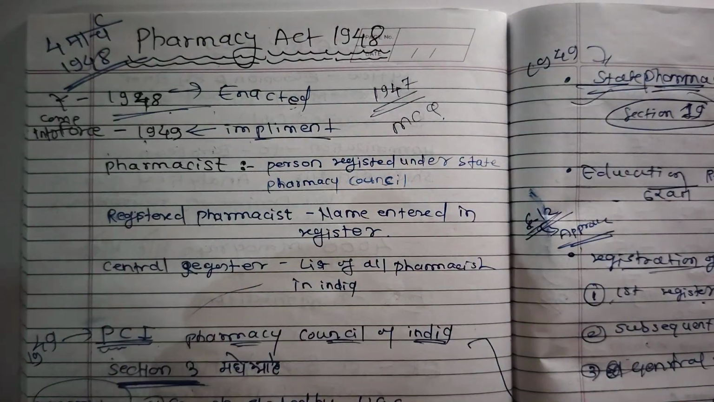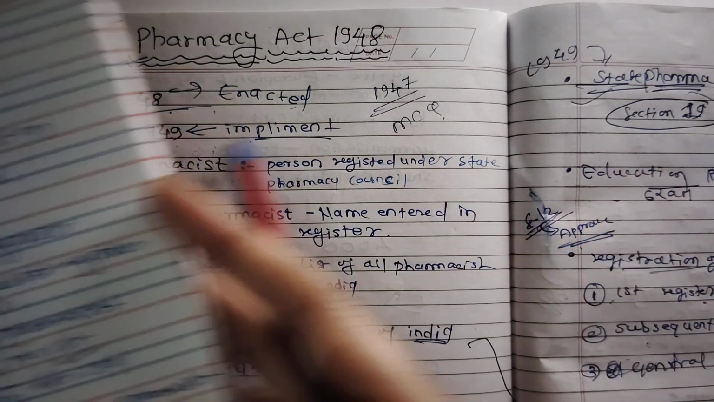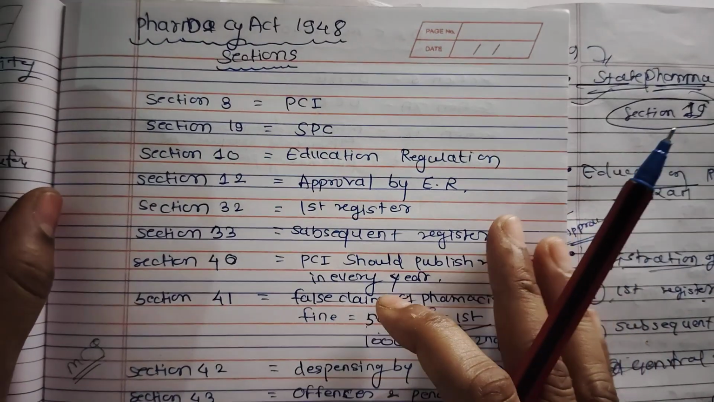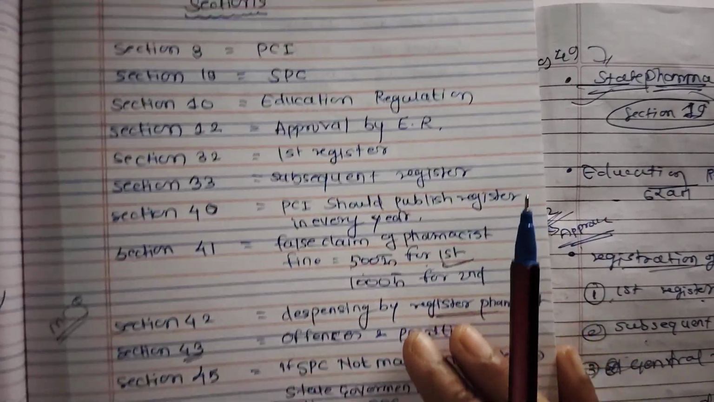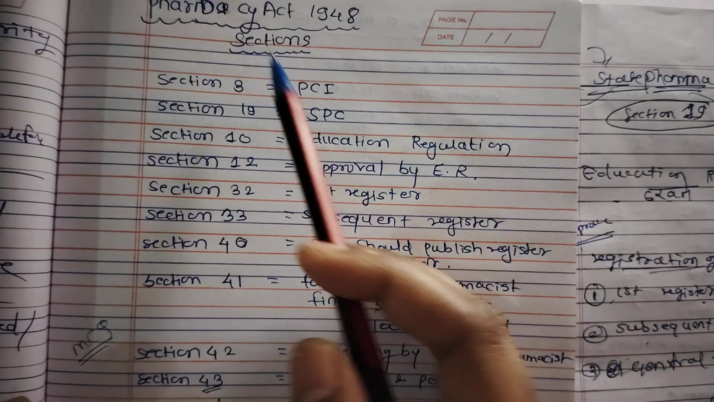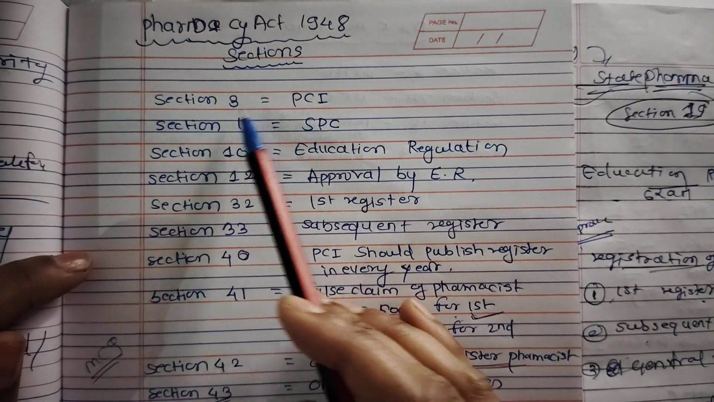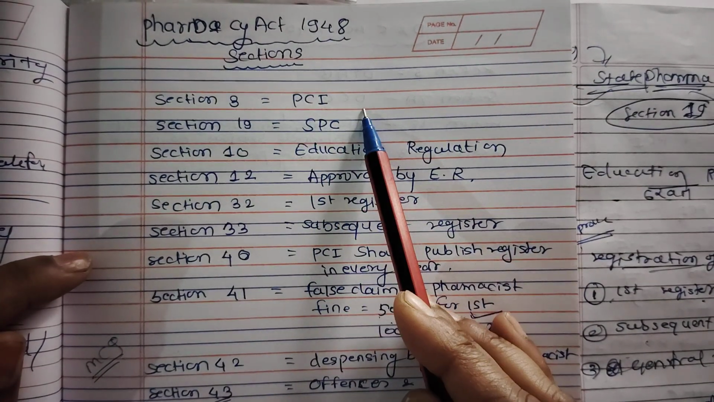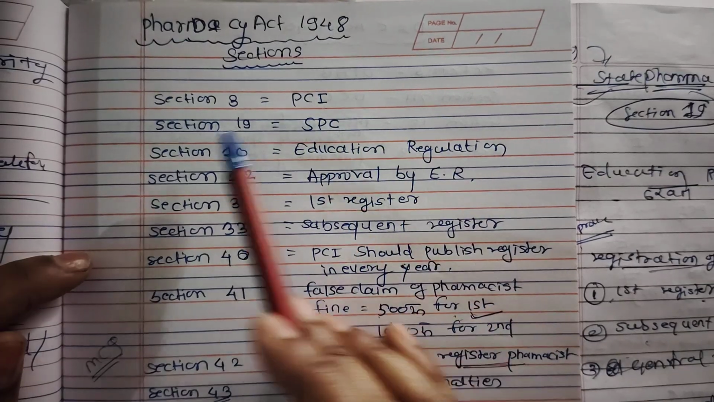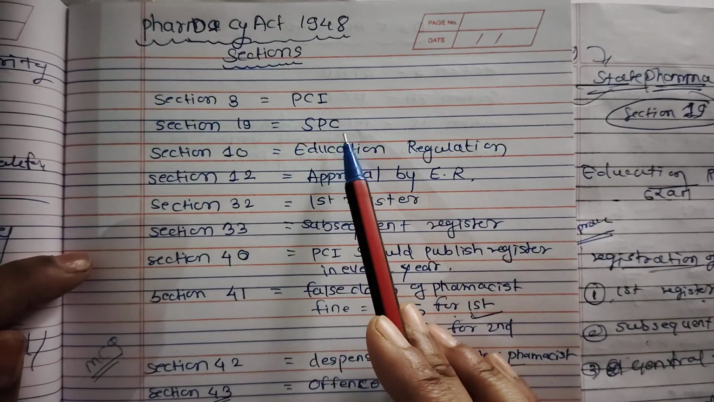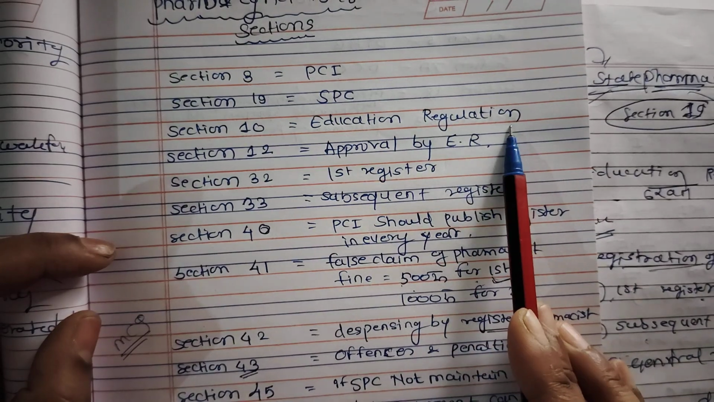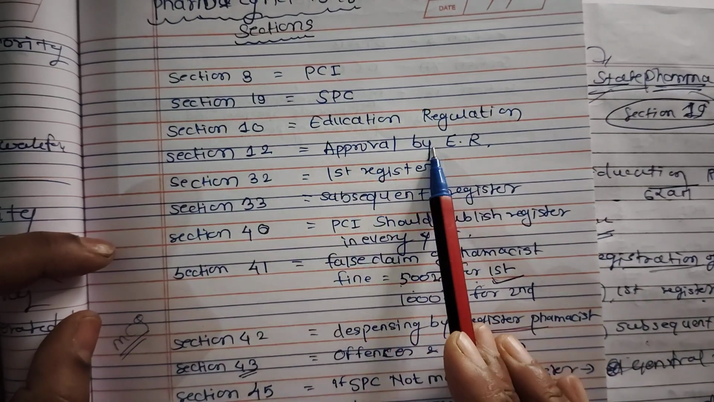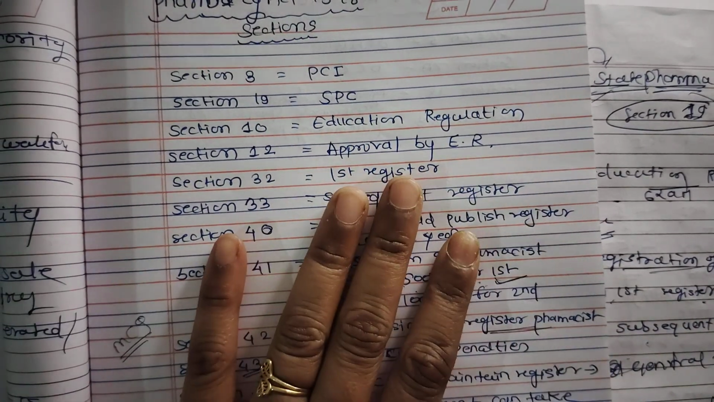So now, if you are struggling to memorize the sections which come under the Pharmacy Act, don't you worry guys, here is a summary of some important sections which come under the Pharmacy Act. First of all guys, section number 3 is for PCI, that is the Pharmacy Council of India. Section number 19 is for State Pharmacy Council. Section number 10 is for education regulation. Section number 12 is for approval by education regulation.